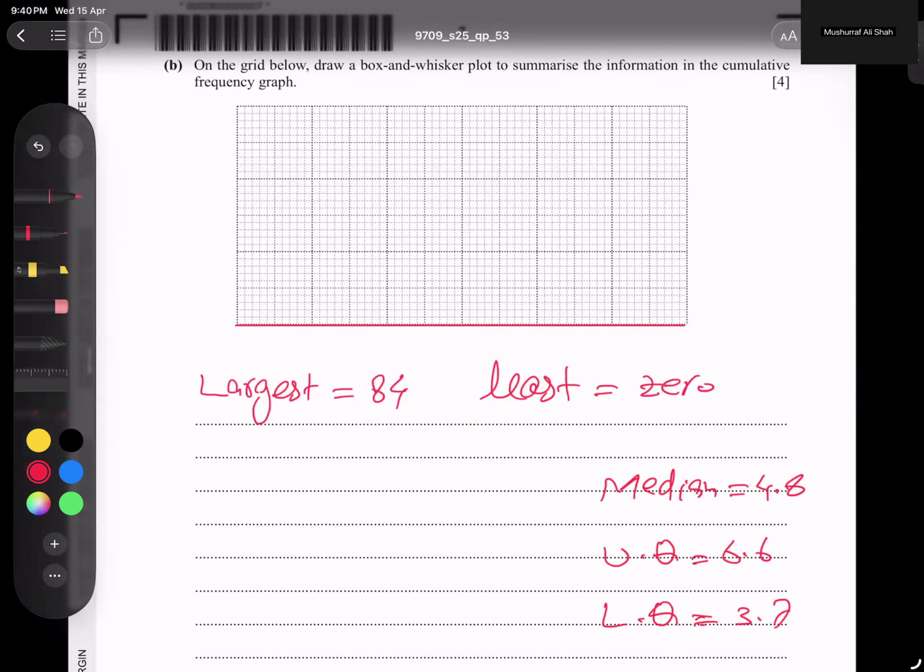Then what is the starting? Starting from 0, so no problem here. Ending is 84. If I make it 10, 20, 30, 40, 50, 60, it is not possible. If it is 10, 20, 30, 40, 50, 60, 70, 80, this is possible. So I will take one box as 10, here 20, 30, 40, 50, 60, 70, 80, 90 is enough, or make it 100 even, no problem. Let's start with the lowest value. Lowest is 0, so I'm going to make it here.